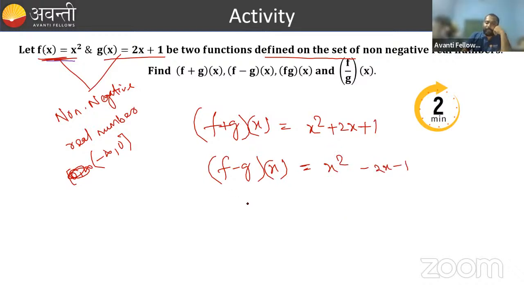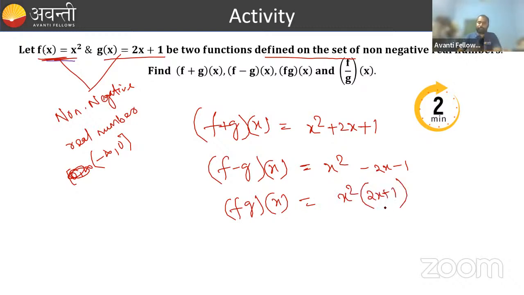Then f into g of x, likewise you can find. This is x square into 2x plus 1. And also f by g of x is x square by 2x plus 1.